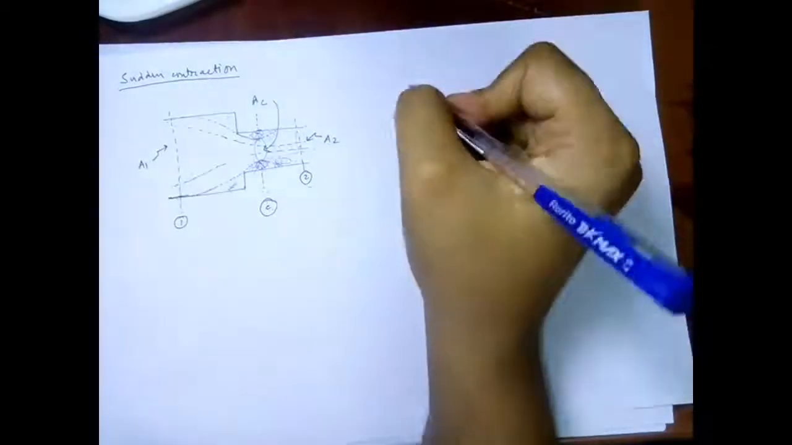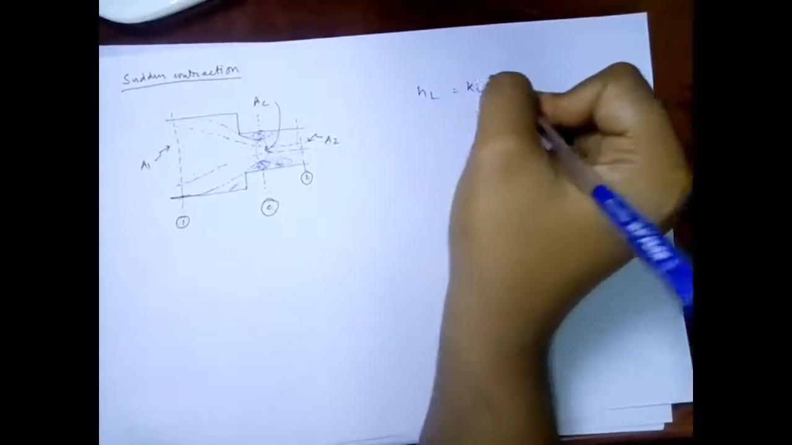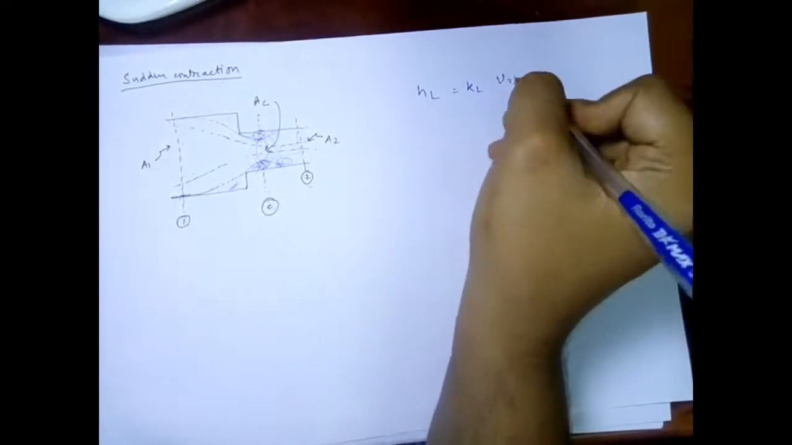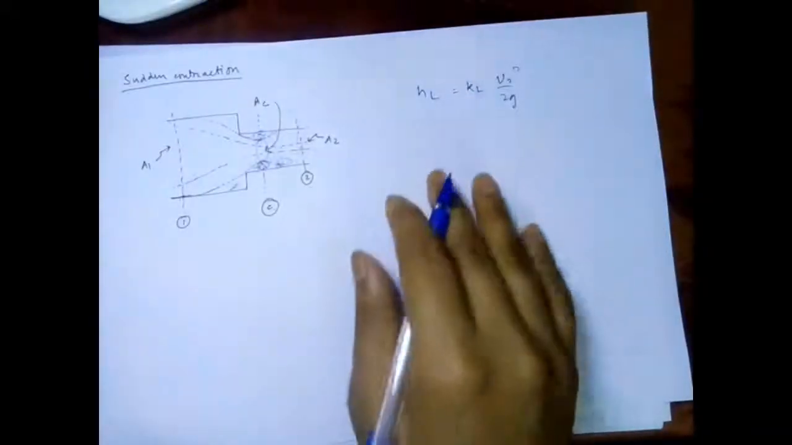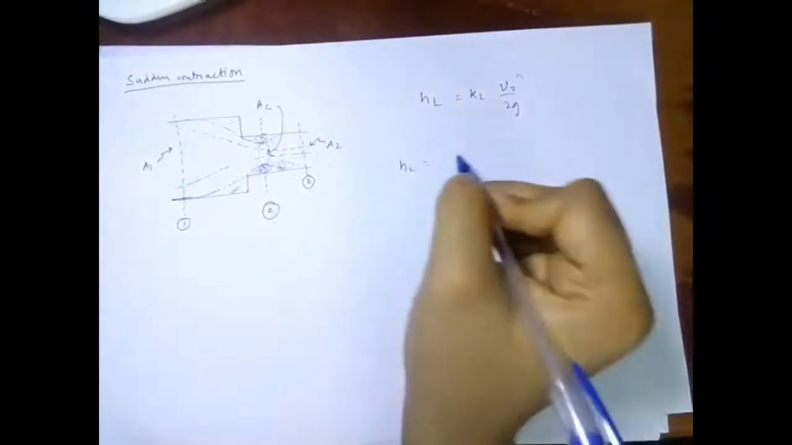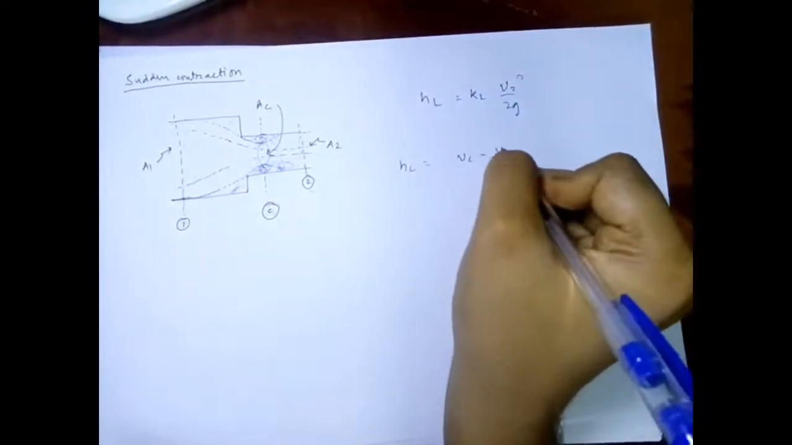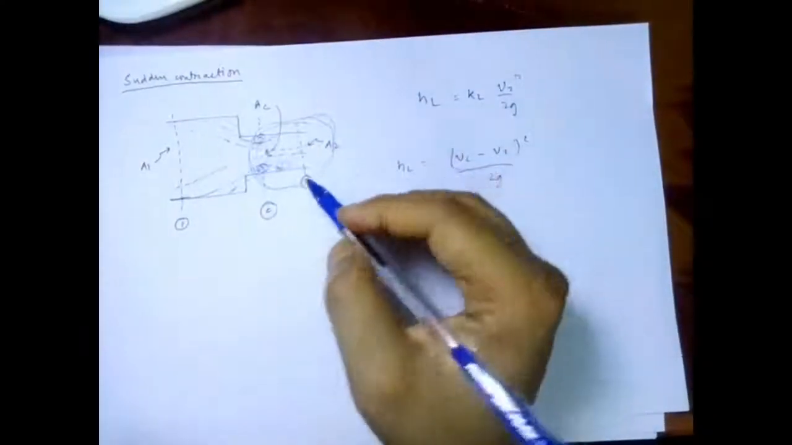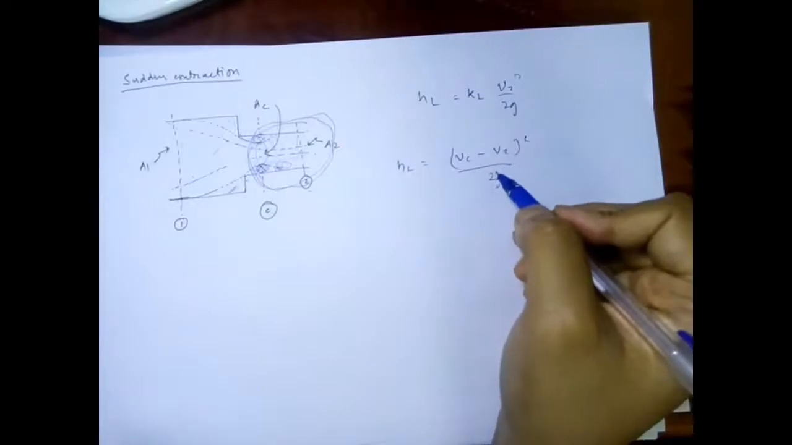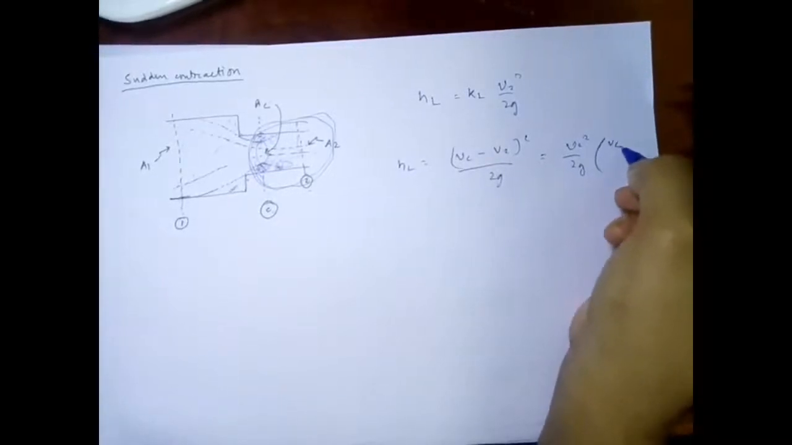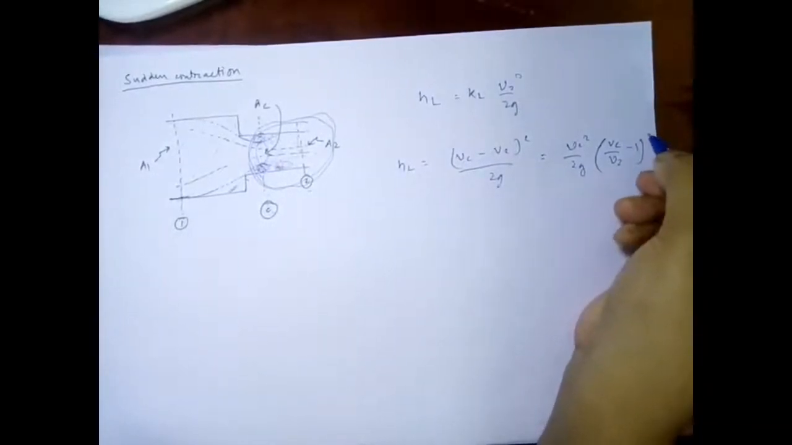So now we know that HL was equal to KL times V2 square upon 2G, what we obtained in the previous equation. And now let's write that HL is equal to Vc minus V2 square upon 2G, because the whole contraction phenomenon will be mainly taking place in this place, not in these places. So I'll write it as Vc minus V2 square upon 2G, and it can also be written as V2 square upon 2G times Vc upon V2 minus 1 whole square.